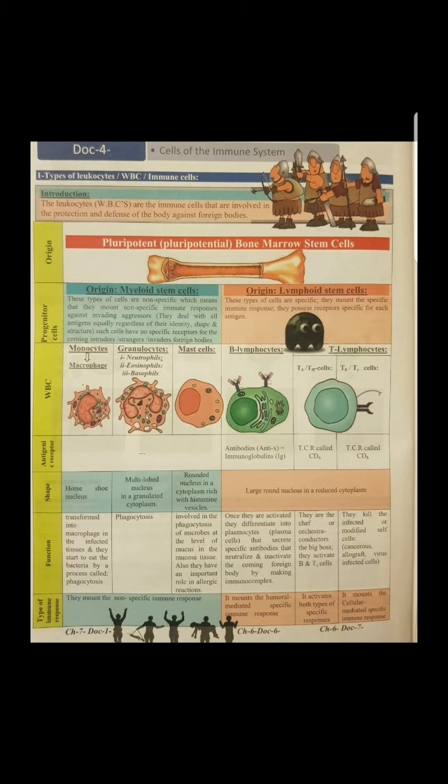Types of leukocytes. First of all, let me remind you about the types of cells in the blood. I have the red blood cells, the white blood cells, and I have the platelets. Okay? So, the red blood cells are the non-nucleated cells. The white blood cells are called leukocytes or the immune cells, and the abbreviation is WBC. And my concern is with these types of cells because these cells constitute the cells of the immune system.